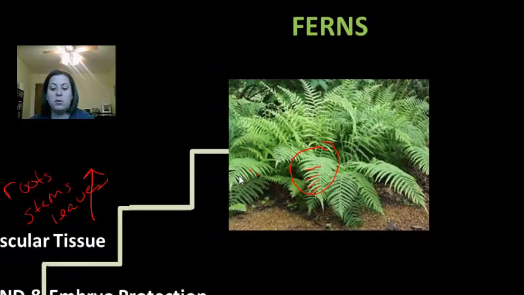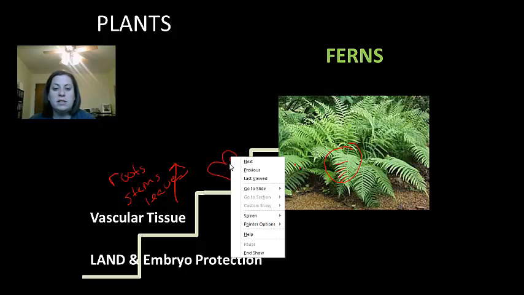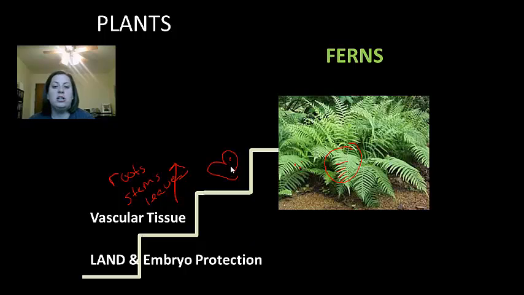Now, once the spores are released, the gametophyte generation is going to grow underneath kind of the bigger part of the plant, and it has a heart shape to it. On part of this structure is going to still be the archegonia. The archegonia is going to still produce the eggs, and then another part's going to be the antheridia, and it's going to produce the sperm. Now, the sperm in this case is still flagellated, which means it's still going to have water in order for fertilization to take place. So even though these plants can grow larger and they can grow up against gravity, they still have to be tied more to water even to reproduce. So this is going to be your ferns.